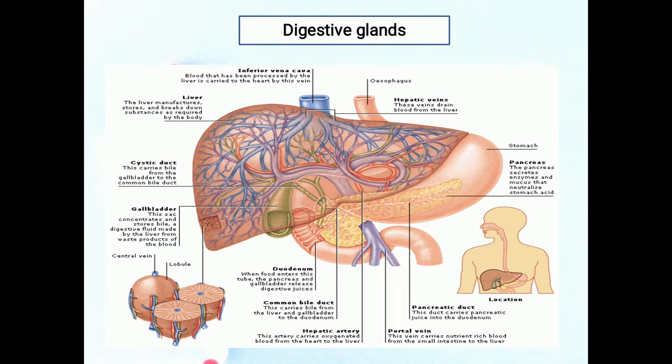Because most digestion and absorption of nutrients occur in the small intestine, its structure is specially adapted for these functions. Its length alone provides a large surface area for digestion and absorption. That area is further increased by circular folds, villi and microvilli. So these are some facts about the small intestine.